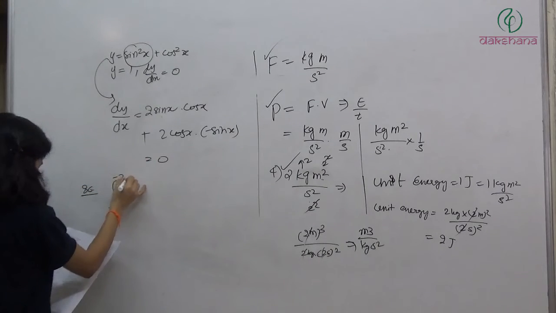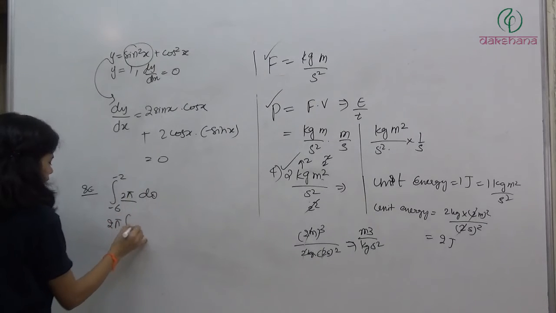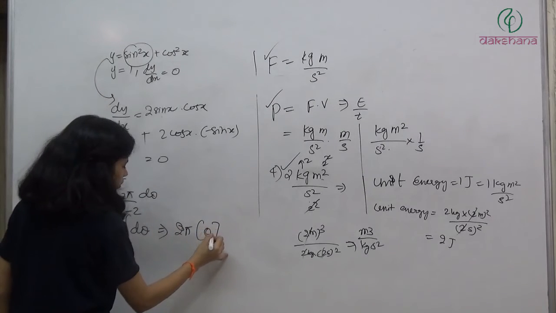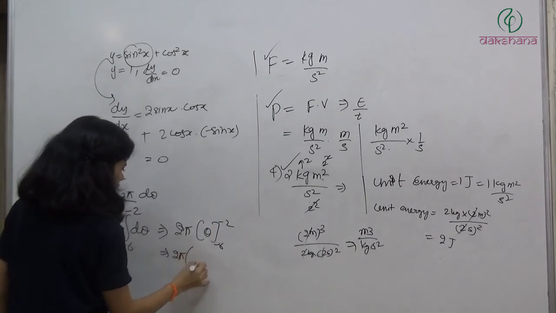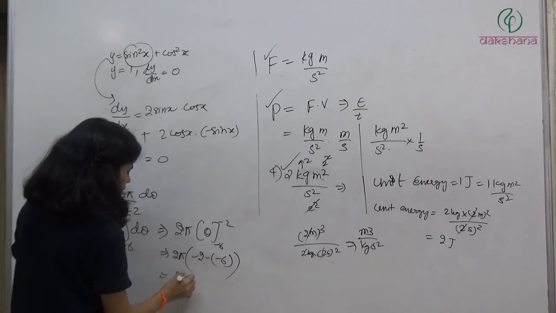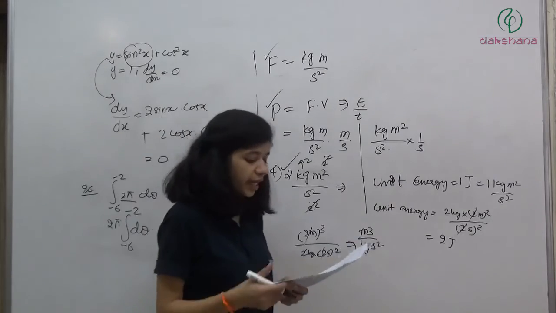Integration from minus 6 to minus 2 of 2π dθ. It's a constant, take it out. What do we have? dθ. Integration of dθ is nothing but θ. So 2π into θ from minus 6 to minus 2. Put the values: 2π times (minus 2 minus minus 6). What will we get? 2π into 4, that is 8π. The answer will be 8π.